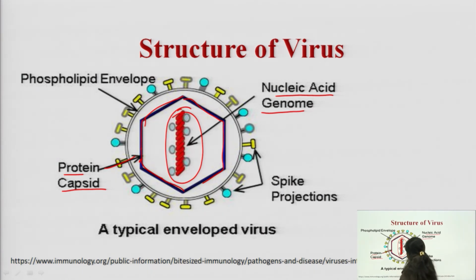So, after that, that protein capsid is further covered with the help of a phospholipid envelope. This is known as your phospholipid envelope. It is further covering the whole viral genome, which has been covered with the capsid, and after that it is further enveloped with the help of the phospholipid layer, and this phospholipid layer always comes from the host cells.